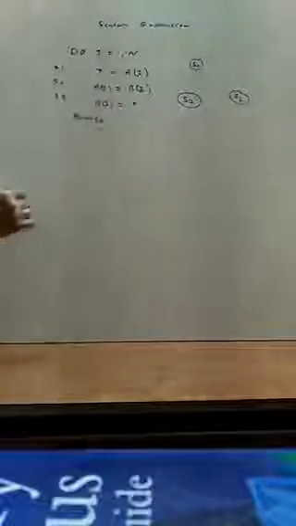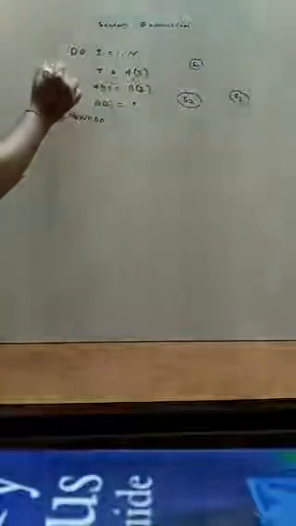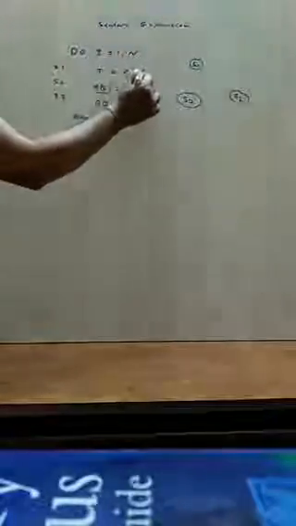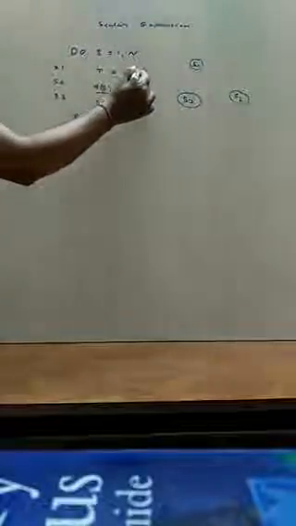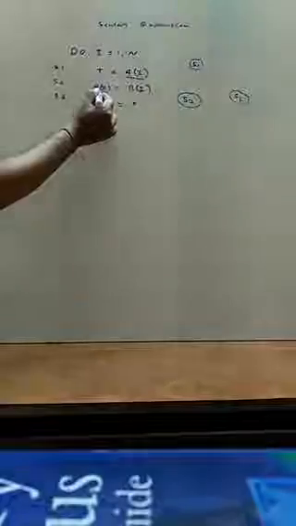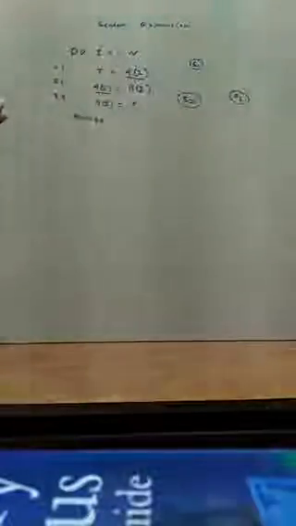First, very clearly you can see that there is a dependence from S1 to S2 due to this common variable. A of I is on the right side of the first instruction S1, and the same variable a of I is on the left side of statement S2. So this is a dependence.